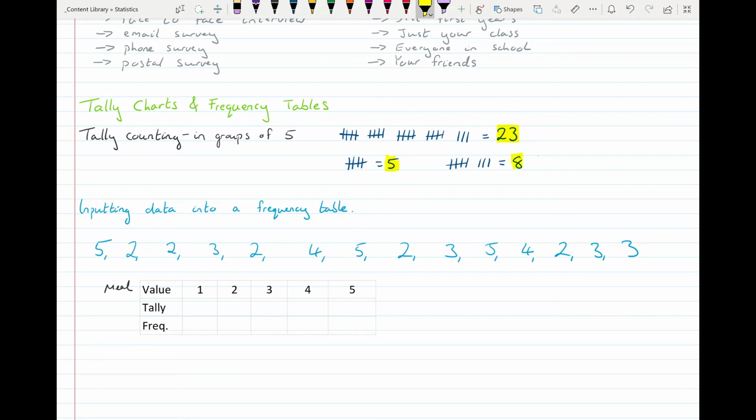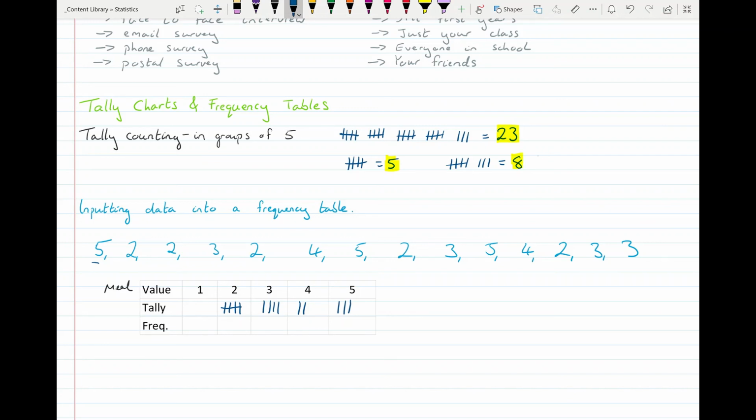Inputting that into a frequency table then, I have an example here of, let's say it's how many meals someone eats in a day. And the first person has 5 meals in the day. So what I do is I put one tally count into 5. And that's the first piece of data. And then the next person has 2 meals, so I put a mark into 2, and the third person has 2, and then 3, 2, 4, 5, 2, 3, 5, 4, 2, 3, and 3. And that's all my pieces of data now put into my tally chart.